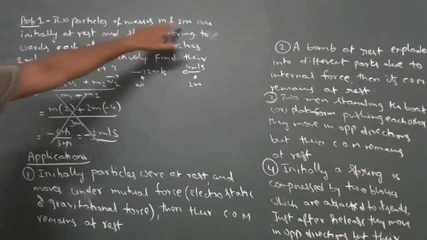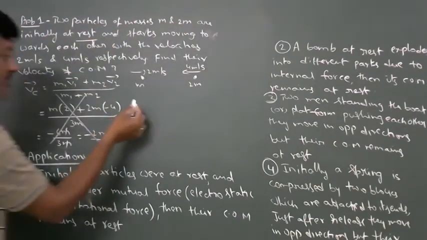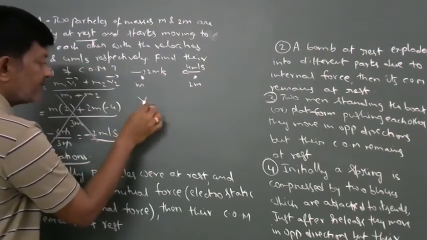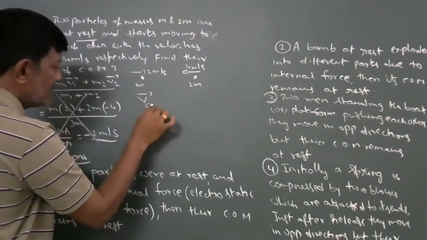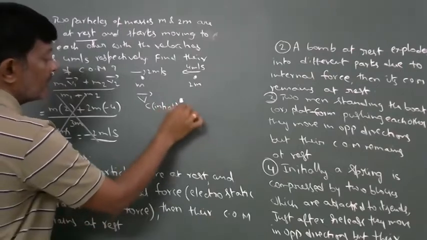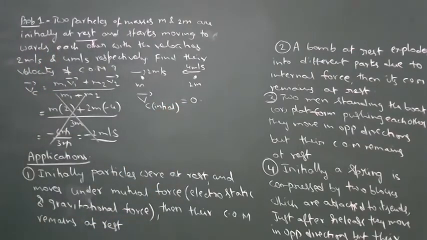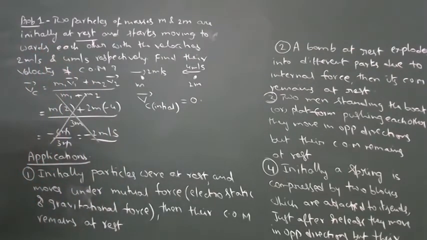Two particles of masses m and 2m are initially at rest. So initially their center of mass is at rest; the velocity of center of mass in the initial state is 0.